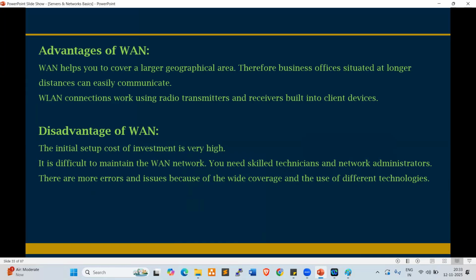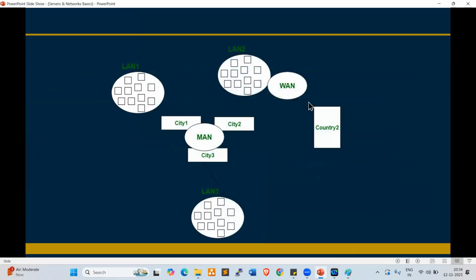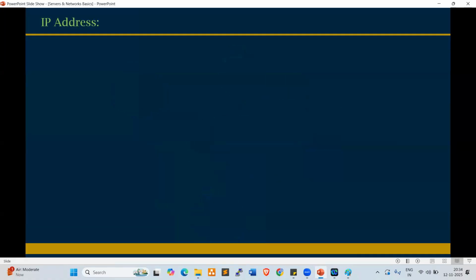Yeah. So this is the theoretical part and don't get bored, okay? Because this terminology is very, very important. Look at this, everyone. This is the combination of LAN, WAN, and MAN. LAN, WAN, and MAN. Yeah. So from here, it is very important.